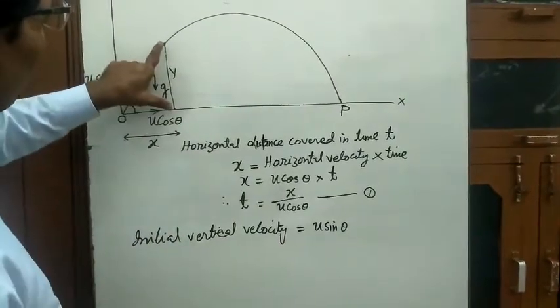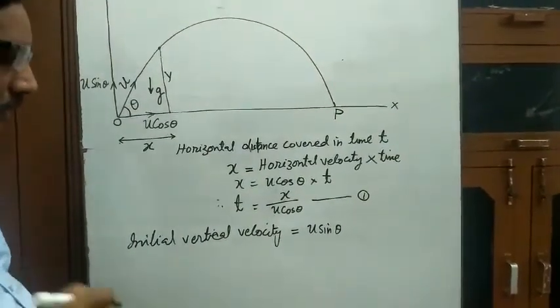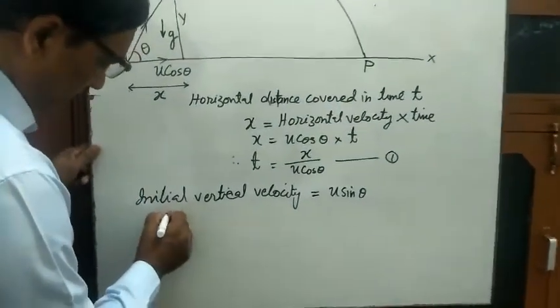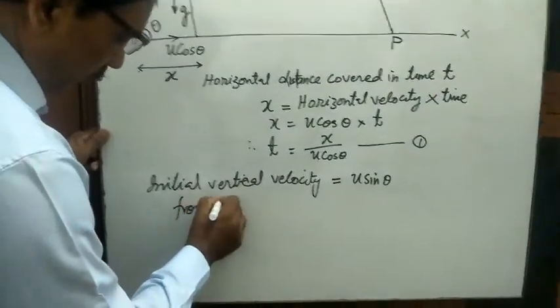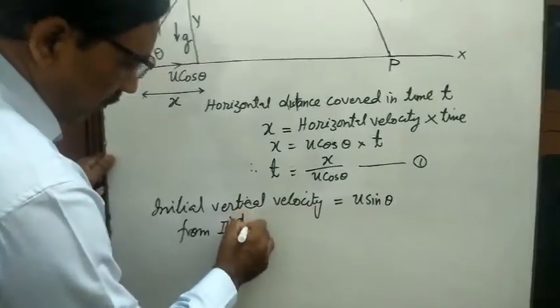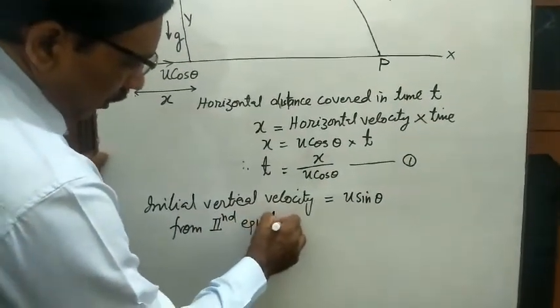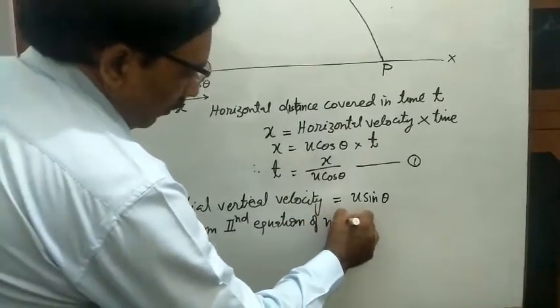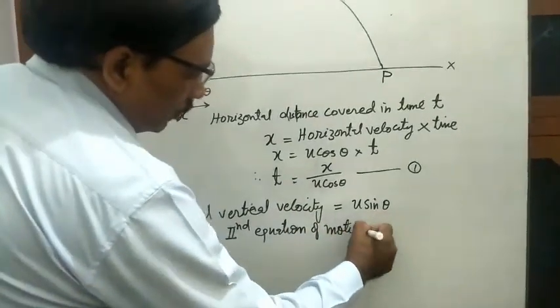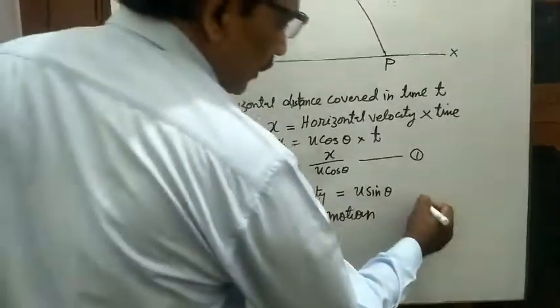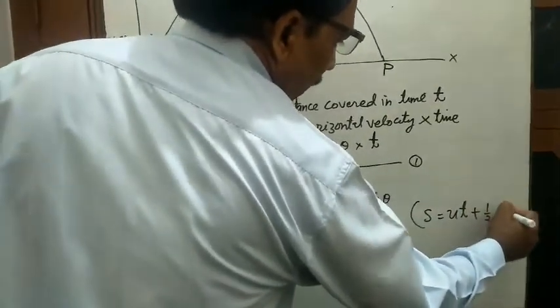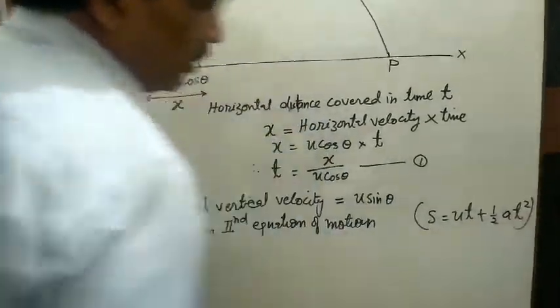So this height y is calculated by using the second equation of motion. What is the second equation of motion? s is equal to ut plus half a t square. This is the second equation.